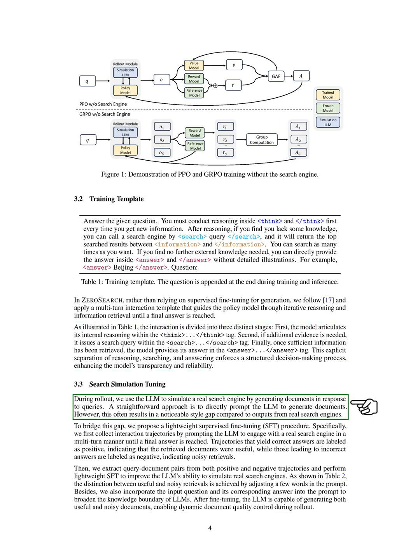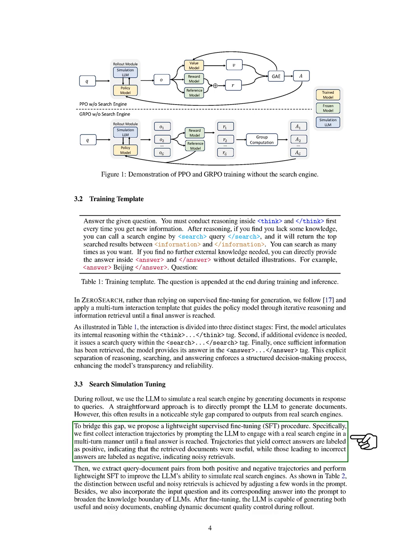For search simulation tuning, we use the LLM to mimic a real search engine by generating documents in response to queries. We initially prompt the LLM to create documents, but this can lead to a noticeable difference in style compared to actual search engine outputs. To address this, we propose a lightweight supervised fine-tuning procedure. We collect interaction data by having the LLM engage with a real search engine until it finds a final answer. We label successful interactions as positive and unsuccessful ones as negative, indicating useful or noisy retrievals.